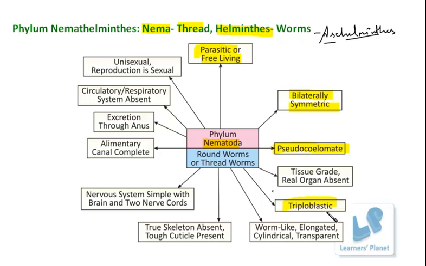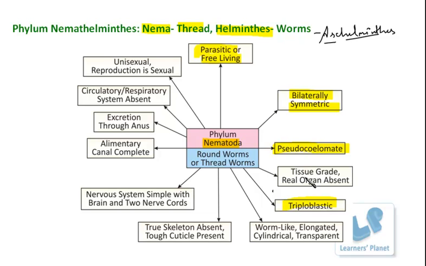And when these 3 layers are there, then definitely there must be some space between the layers. So in these organisms, space is present in between the mesoderm and the endoderm. But this space is not separated from the mesodermal layer, and thus a sort of cavity is present, but in that the real organs cannot be placed.